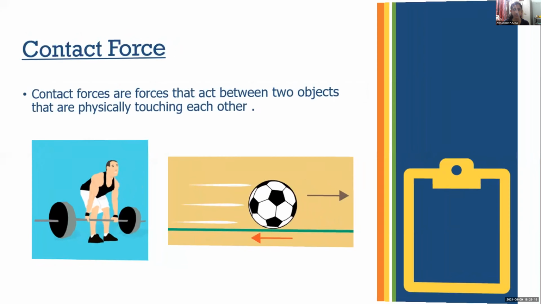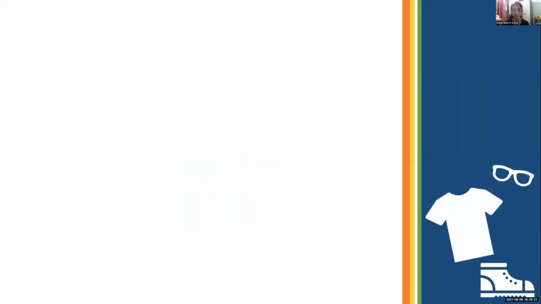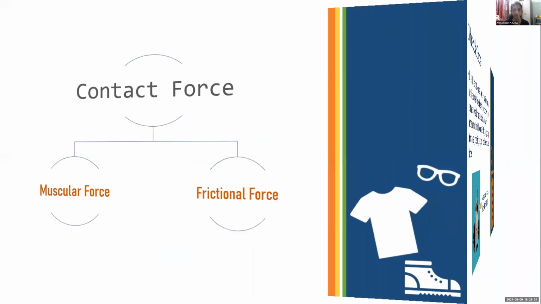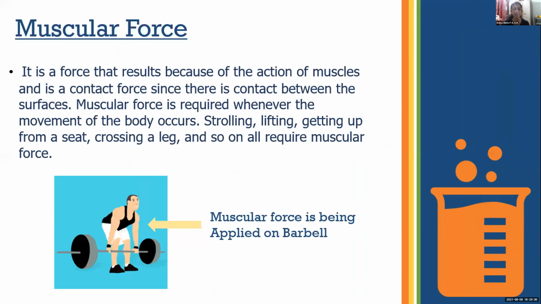Can anyone say what are the two types of contact force? Muscular and frictional force. Yes, the two types of contact force are muscular force and frictional force. So first we are going to discuss muscular force. It is a force that results because of the action of muscles and is a contact force since there is contact between the surfaces. Muscular force is required whenever the movement of the body occurs. Strolling, lifting, getting up from a seat, crossing a leg, and so on all require muscular force.